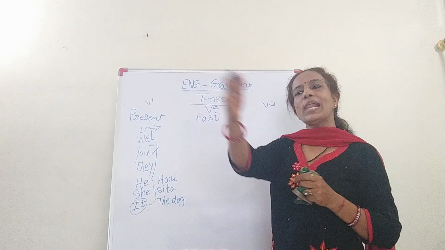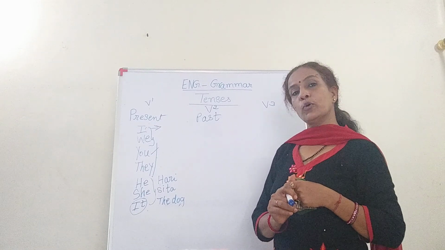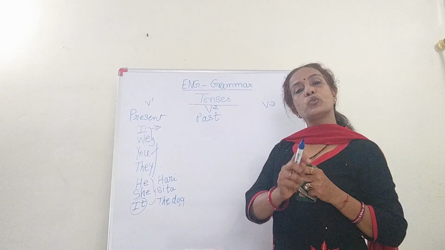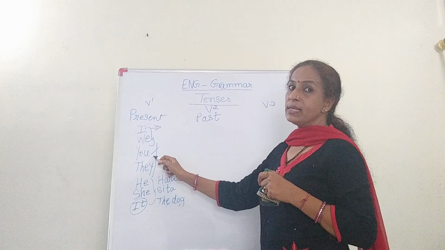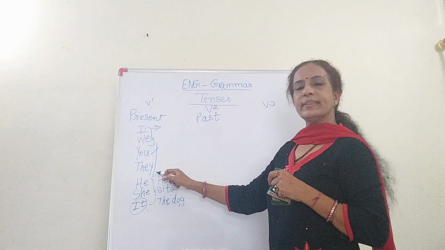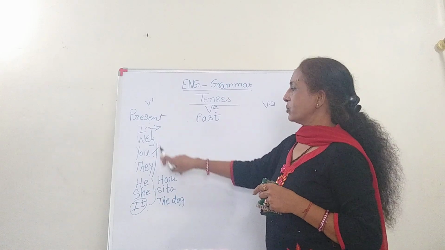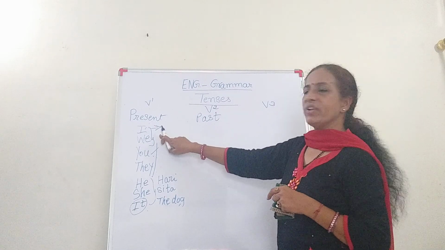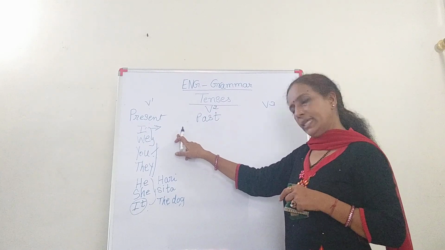Okay, you all are my children of 11th standard. So that is plural. You are a student of 11th English medium, that is you is used in a singular sense. And they are I, you, we and they. So these are here V minus S, that is the verb will be used without s or es.